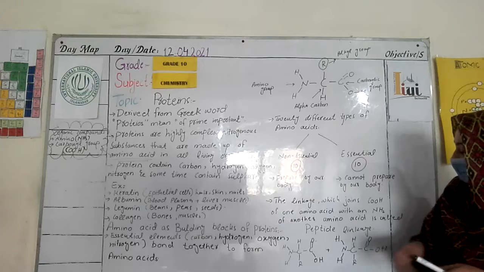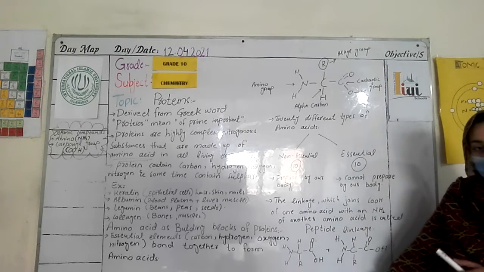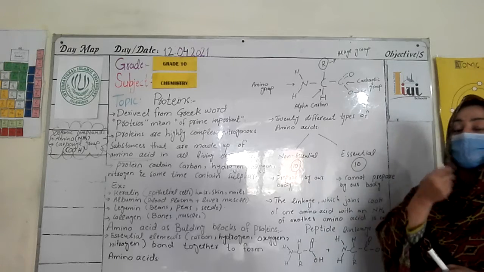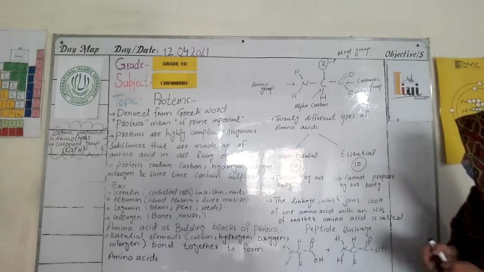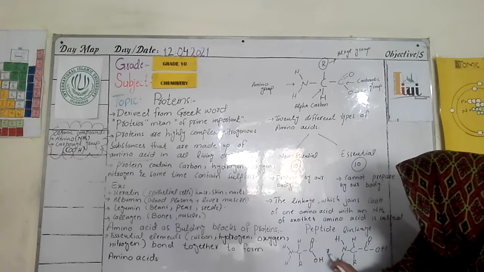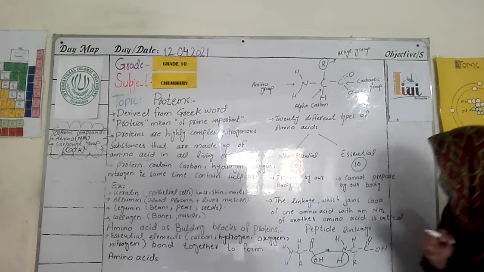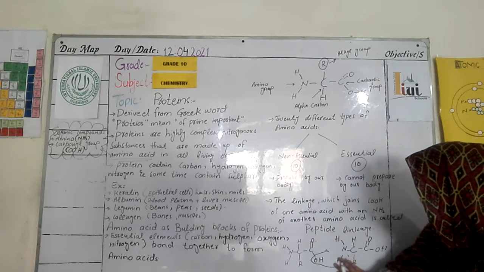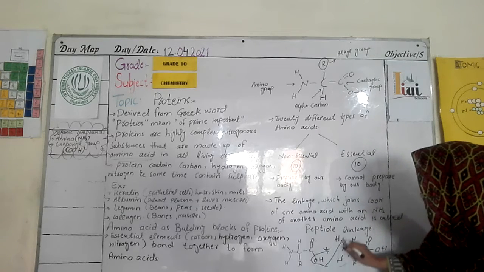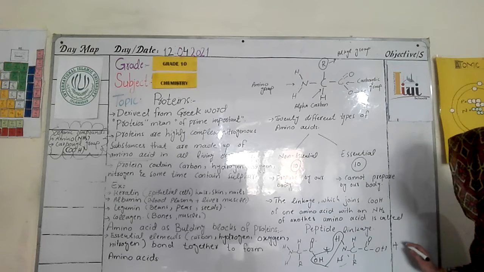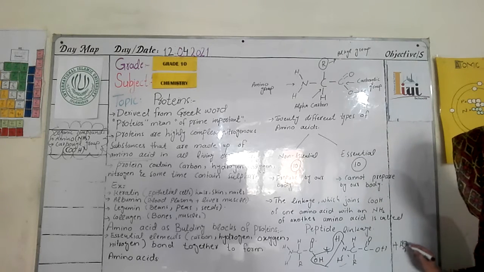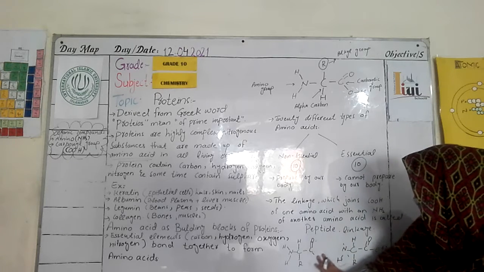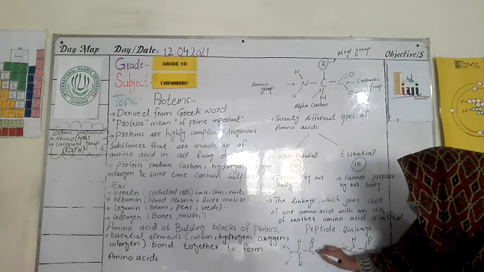Look over here, I have two different amino acids. What will happen, and how do they make a bond or linkage? This OH and this hydrogen will be removed, and then nitrogen will make a bond.